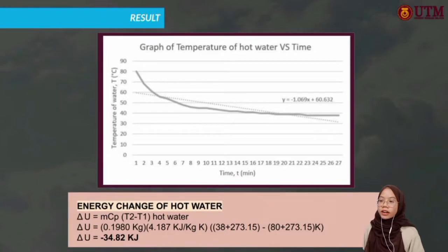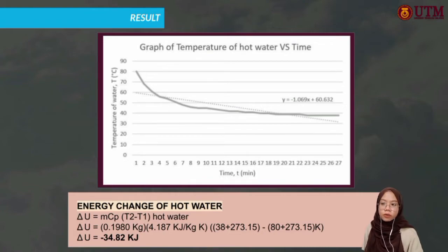Okay, so for now we need to calculate the energy change of hot water. By using the same equation as before, the change of heat energy is equal to m times Cp times T2 minus T1 of hot water. We use the mass of hot water, which is 0.1980 kg, Cp is 4.187 kJ per kilogram Kelvin, and T2 for hot water is 38, while T1 for hot water is 80.